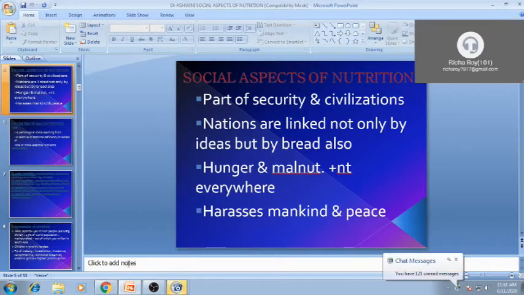Social aspect is like civilization: from ancient times, our type of living conditions, our food habits, our background, our religion, our caste, our area, all impact the social aspect.